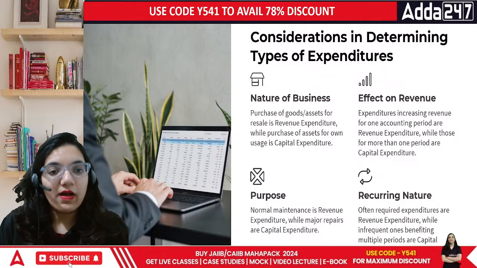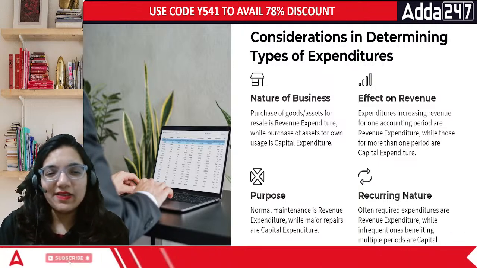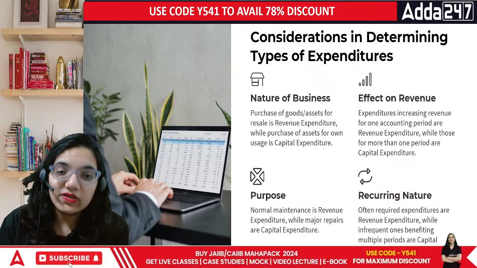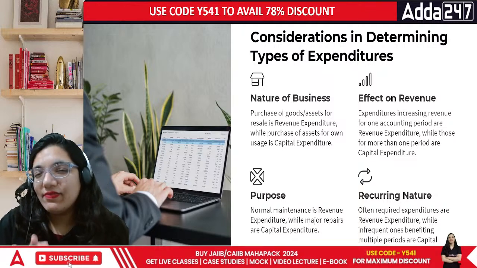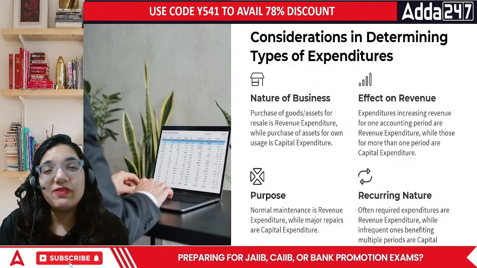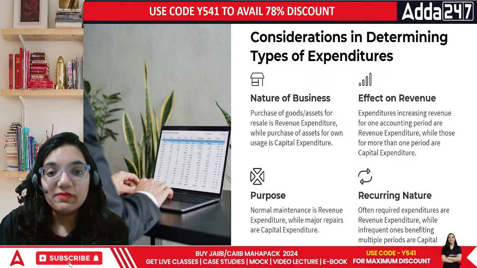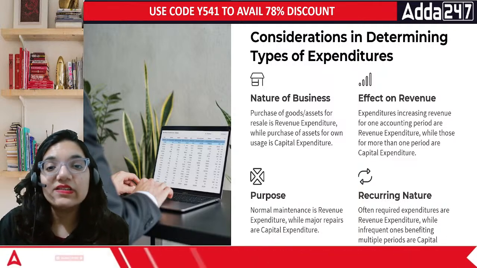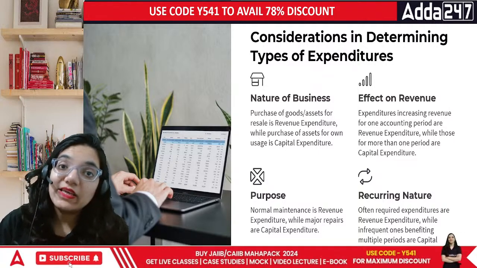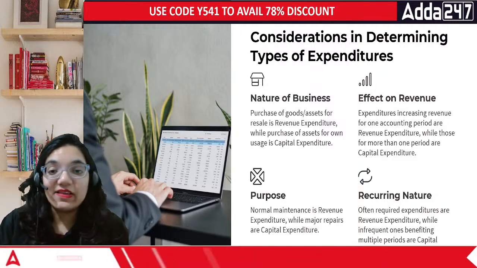If I say, but I just bought a car, buying a car is a big thing. So it won't be like, yeah, I just bought a car. It's absolutely fine. No, buying a car is a big thing for us. Why? Because you don't buy a car every day. That means these are not recurring in nature. But if I buy a pen, I won't even tell anybody, isn't it? So basically, when we talk about purchase of goods and services, in this case, the revenue expenditure is a daily expenditure basic. While when we talk about capital expenditure, this is not something which happens on a daily basis. That is how we define that part.